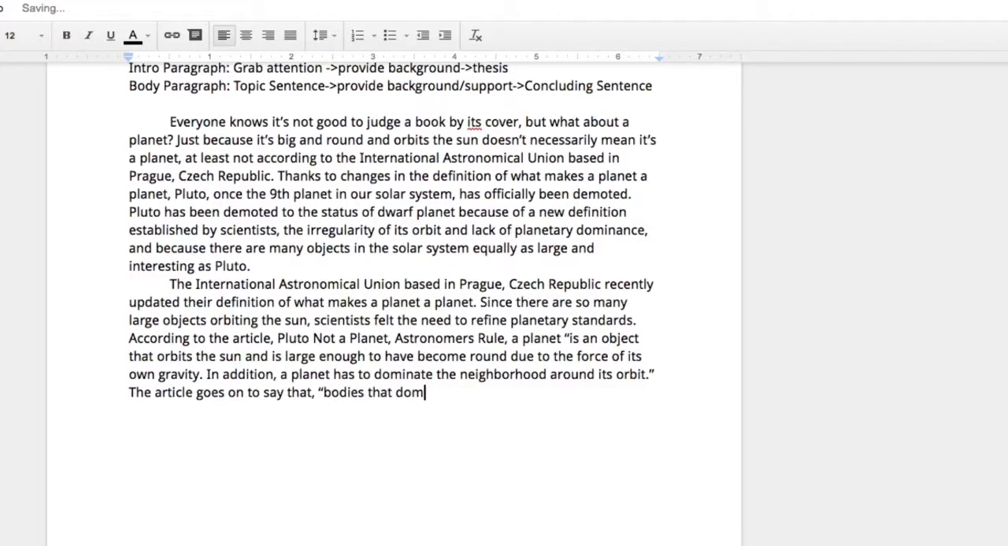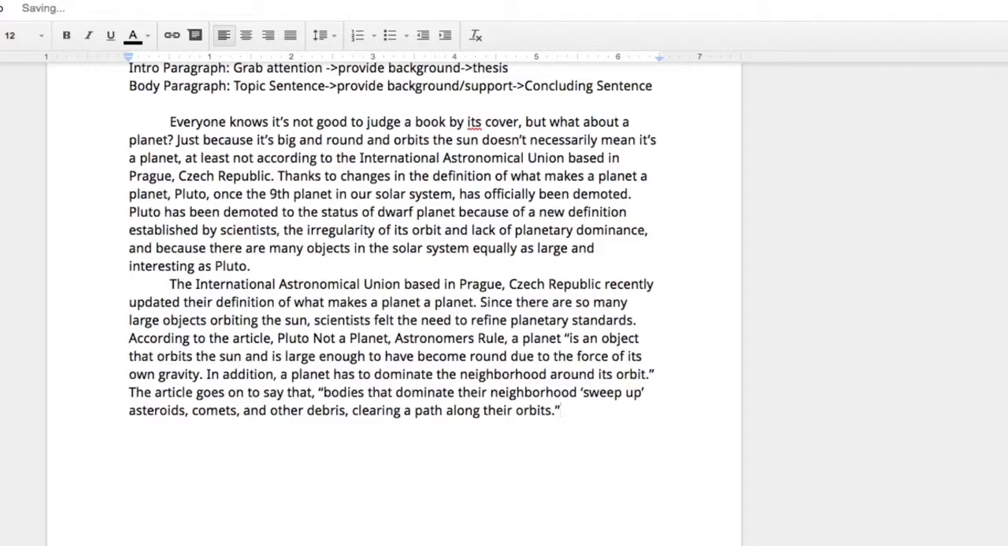Bodies that dominate their neighborhoods sweep up, I'm going to misspell neighborhoods, sweep up asteroids, comets, and other debris, clearing a path along their orbits.